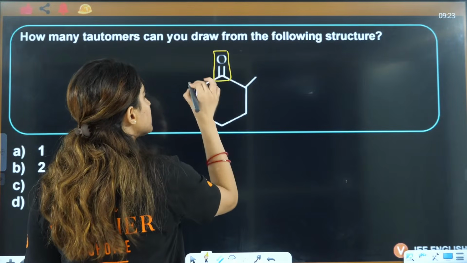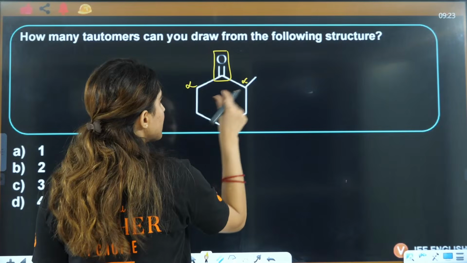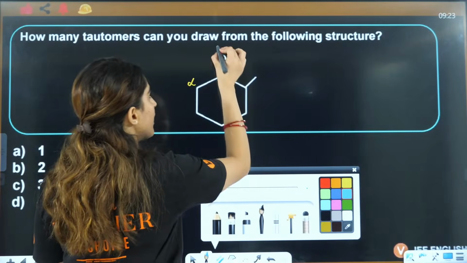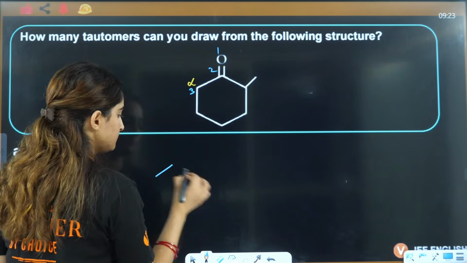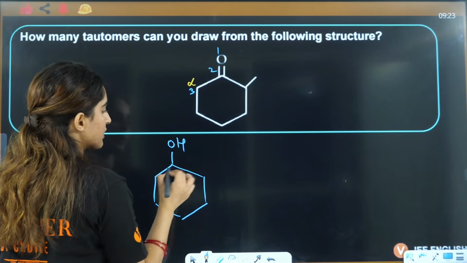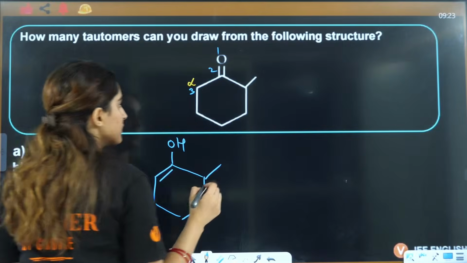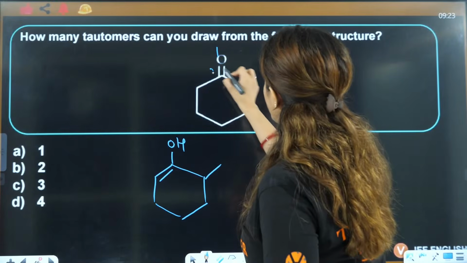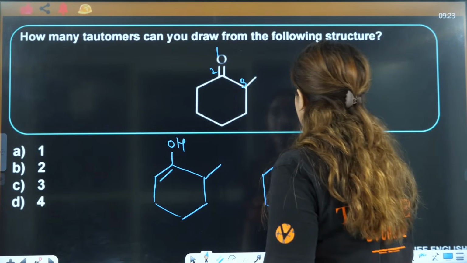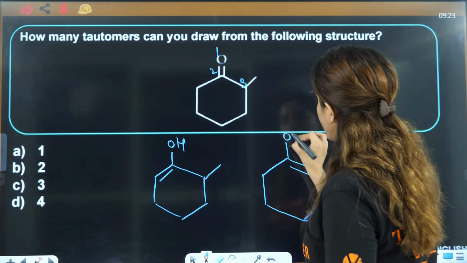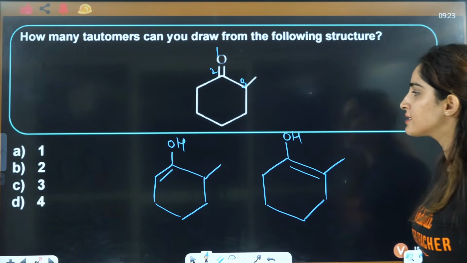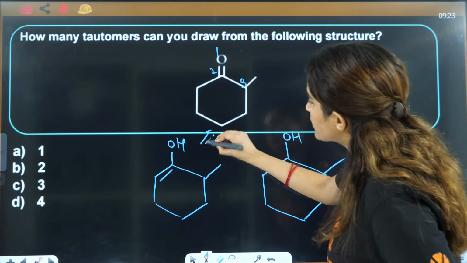See, this is the amine, this is alpha. If I take this as alpha, then the possible tautomer is this: this will become OH and this will become a double bond. And if I take this other one as alpha, then the double bond will shift here and this will become OH. So these are the 2 tautomers that are possible here.